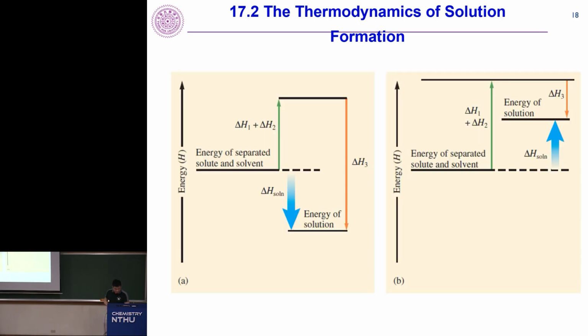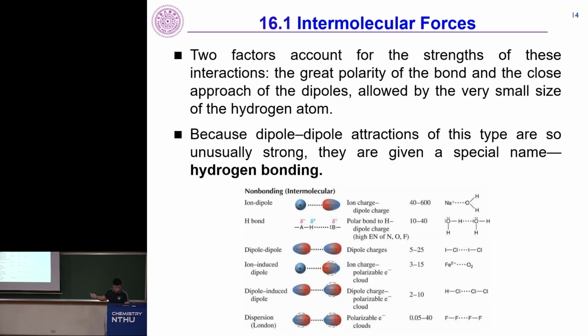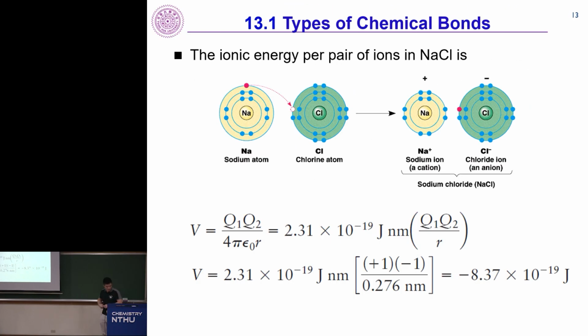Okay? And you can quickly look at this, right? So, of course, you can think about it in a Born-Haber cycle, where you think about it in terms of the lattice energy, because you need to break sodium chloride apart, right? So lattice energy, of course, is proportional to the individual charges and inversely proportional to radius. We've gone through this when we talked about ionic compounds.